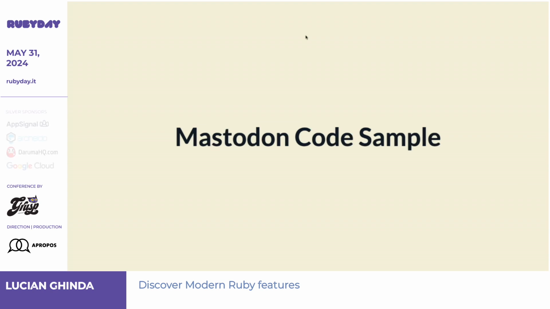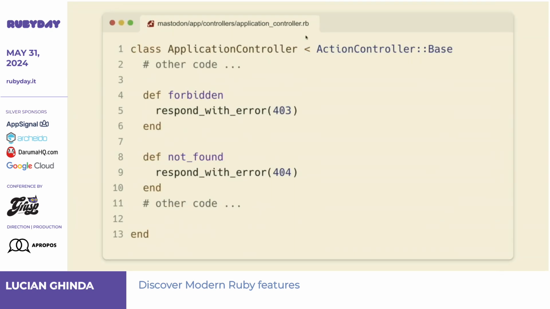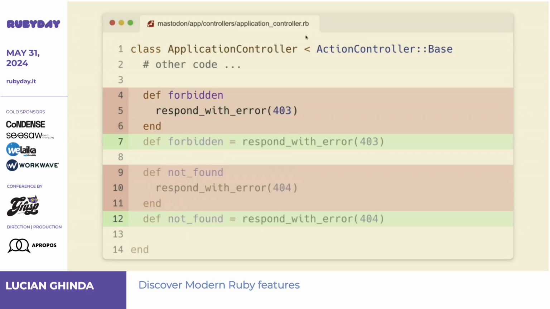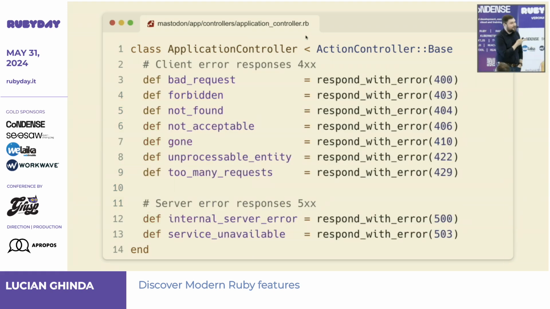Let me give you some examples of what I will transform. I was reviewing some open source code for a series on my blog, and I noticed in Mastodon this thing, let me zoom in a bit, where they have a nice developer experience in which they define some kind of response with some nice labels. And they look quite the same. I was thinking, what if I put endless method here? I think that's not confusing. And if I put it, I can organize it like this.